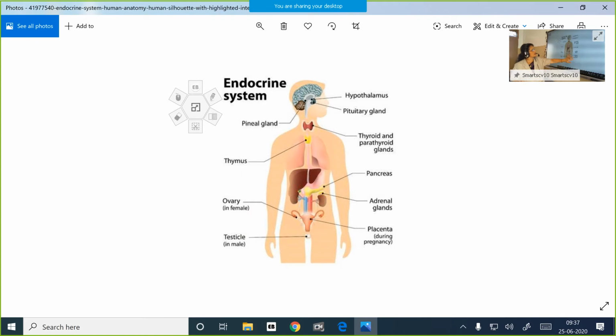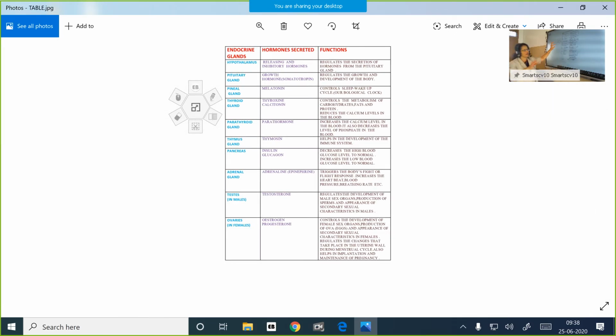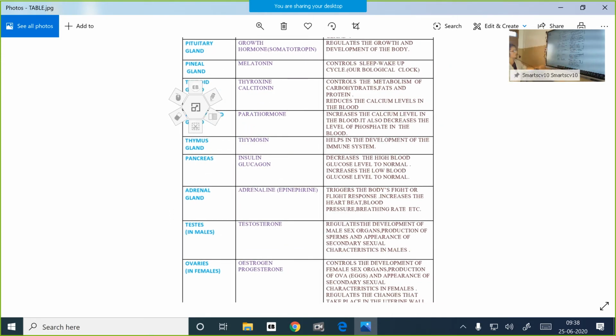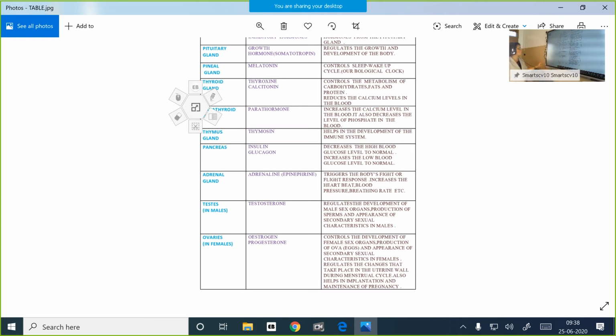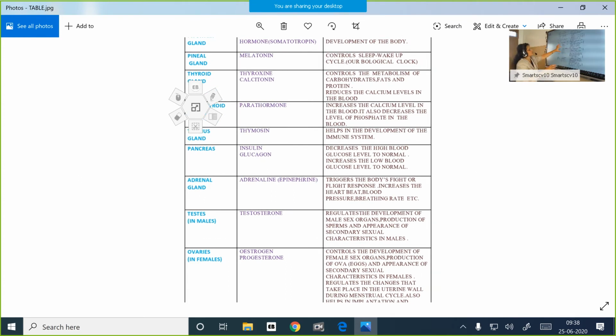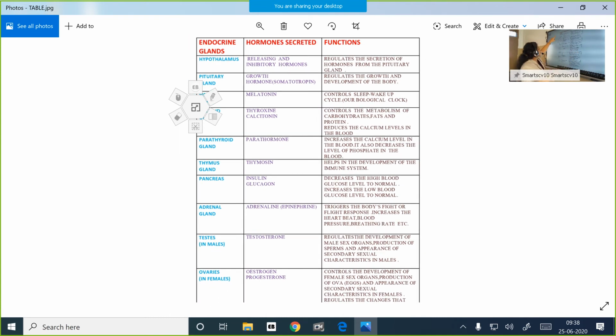I will give you one here, children. This you have to copy into your notebook. Please copy this into your notebook. It is an overall view of all the organs and endocrine glands, starting from our hypothalamus: hypothalamus, pituitary, pineal gland, thyroid, parathyroid, thymus, pancreas, adrenal, and testes and ovaries.